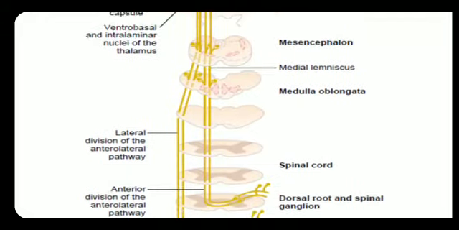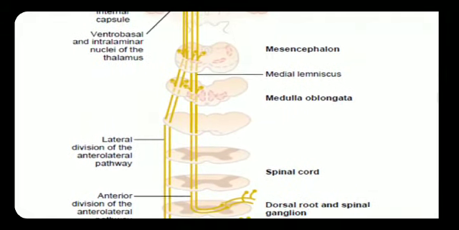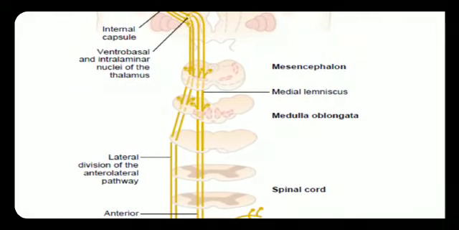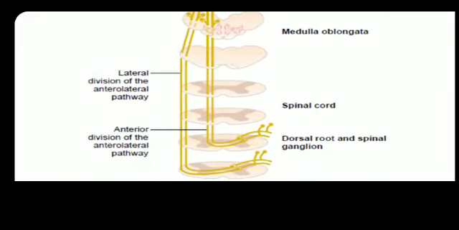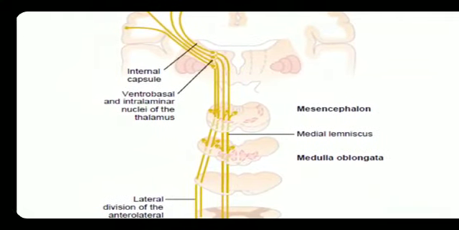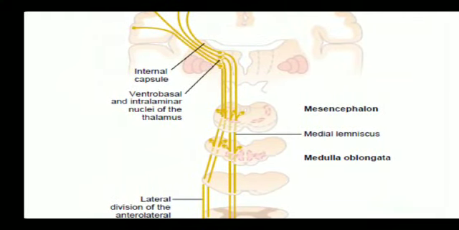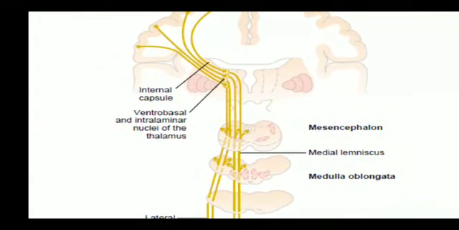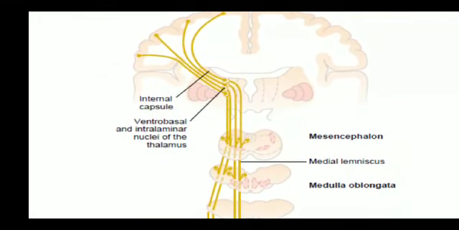That means these tracts run through the medulla oblongata, then through the medial lemniscus, and terminate in the ventrobasal nucleus and intralaminar nuclei of the thalamus. So the upper terminus of these tracts is twofold: one is throughout the reticular nuclei of the brainstem, and the second is in two different nuclear complexes of the thalamus.